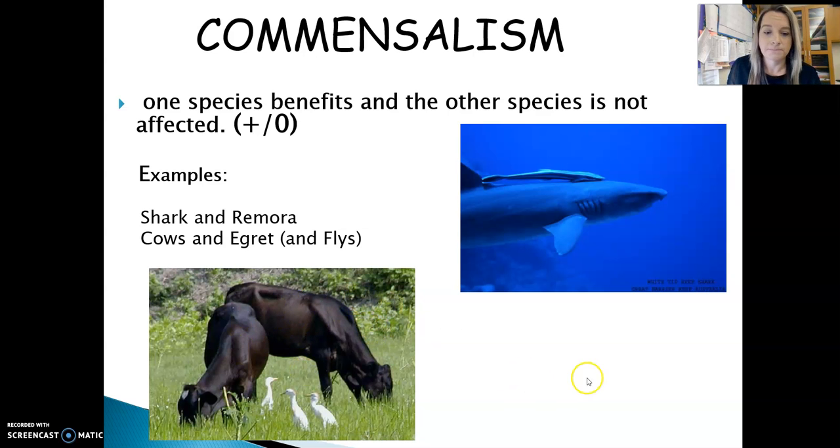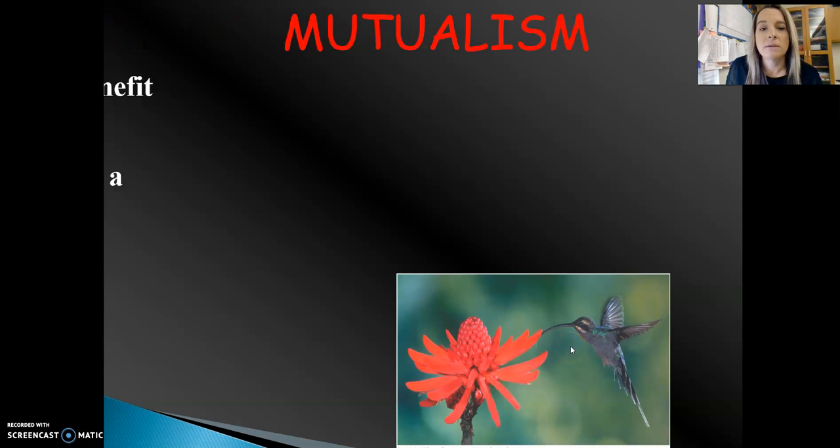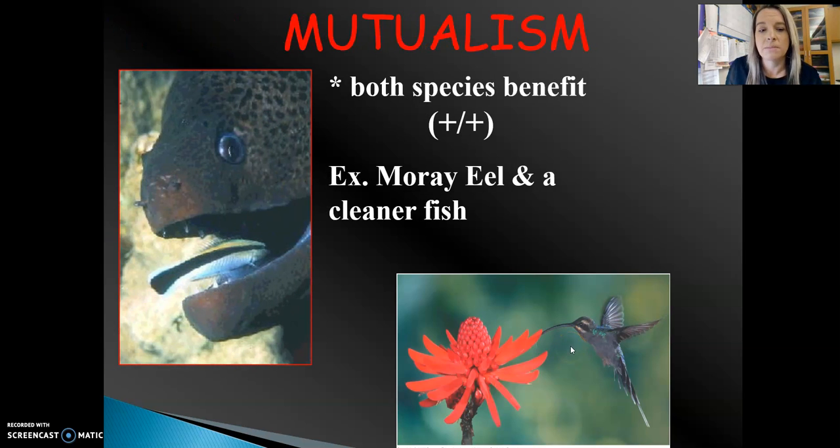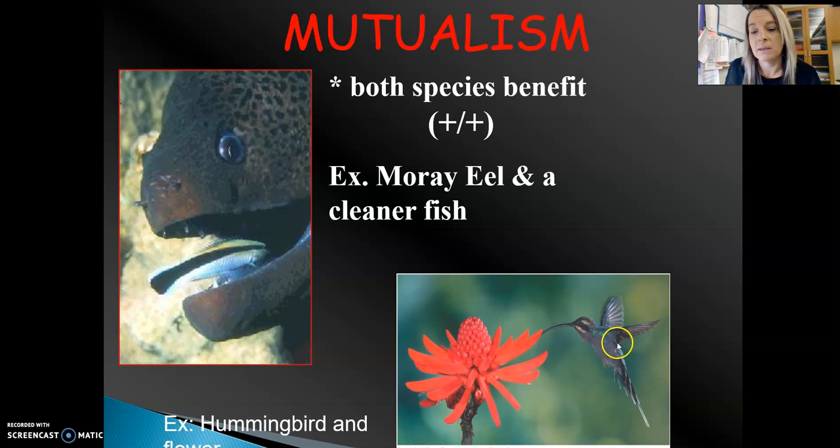The next type of symbiosis is mutualism, where both species benefit. An example of this is the moray eel and then the cleaner fish. The cleaner fish is getting a meal off the teeth, and the moray eel is getting its teeth cleaned. Plus. Food for one, and a clean mouth, which is not going to have germs and disease, for the other. The other example would be any kind of insect or bird and a flower with pollination. The flower gets pollinated and gets to reproduce, and the insect or bird gets food through nectar or through pollen, and they have a symbiotic relationship, mutualism.